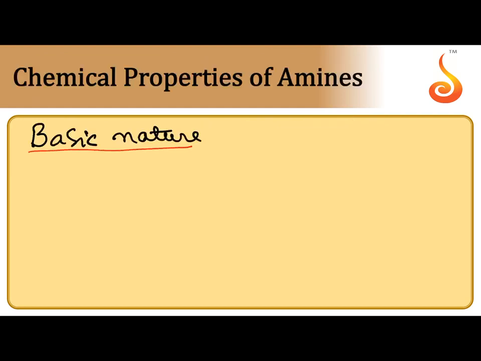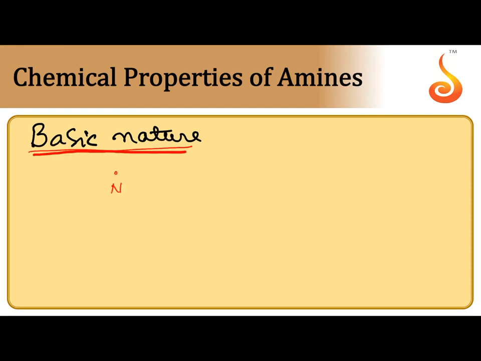Coming to the properties. Physical properties, boiling point and solubility, similar to alcohols. The boiling points of amines are higher since they are able to form intermolecular hydrogen bonding. As the number of hydrogen bonds increases, the boiling point also increases. So 1-degree amines have the highest boiling point, then 2-degree, then 3-degree. Similarly, solubility. A 1-degree amine is more soluble in water since it is able to form more intermolecular hydrogen bonds with water molecules. So solubility decreases with the degree of amine, 1-degree greater than 2-degree greater than 3-degree. They are normal. Now coming to the chemical properties, basic nature.